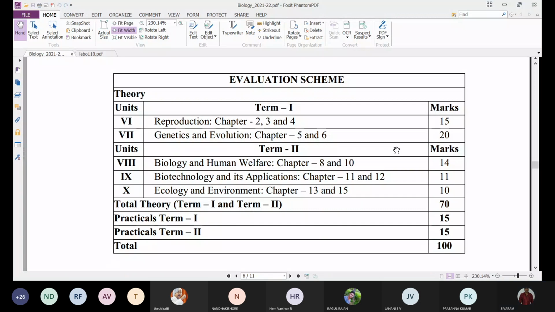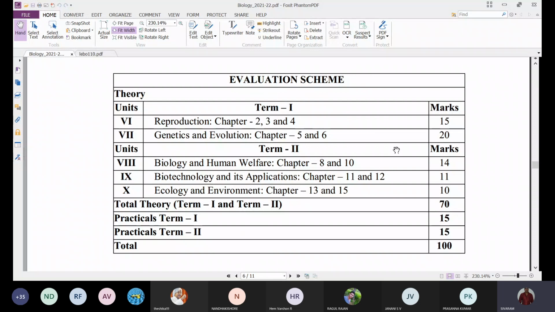So totally 5 chapters are there in term 1: sexual reproduction in flowering plants, human reproduction, principles of inheritance and variation, and molecular basis of inheritance. In that, unit 6 has a weightage of 15 marks, and for unit 7 the weightage for these 2 chapters is 20 marks.